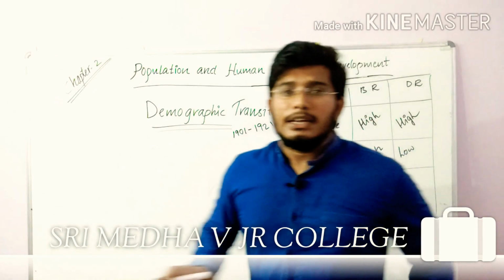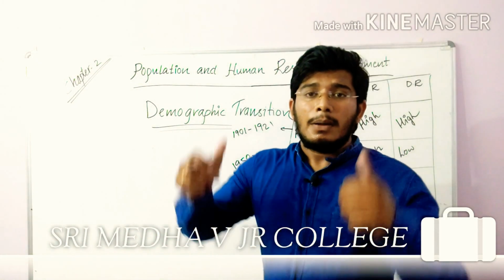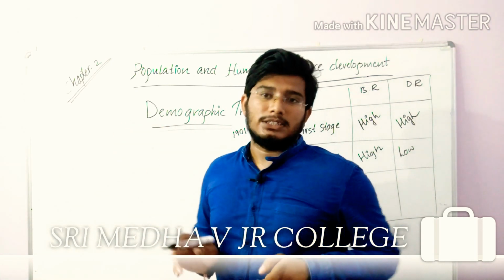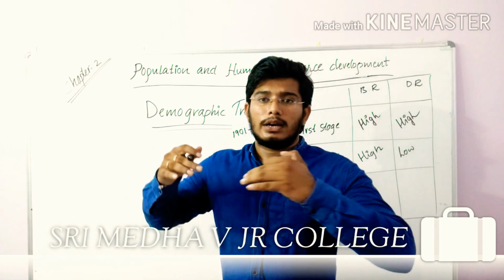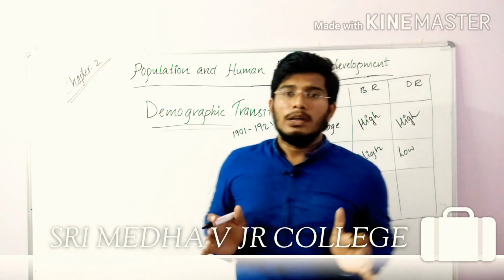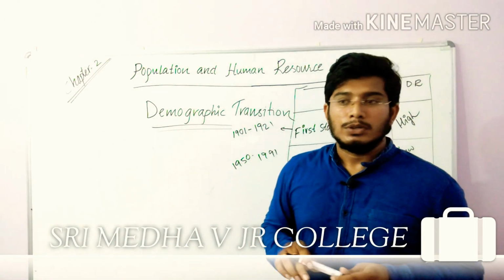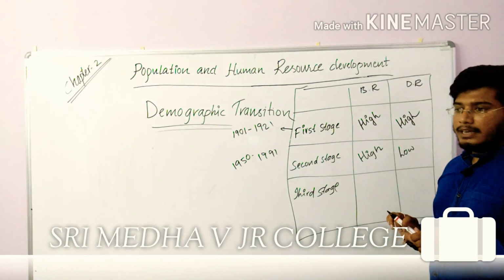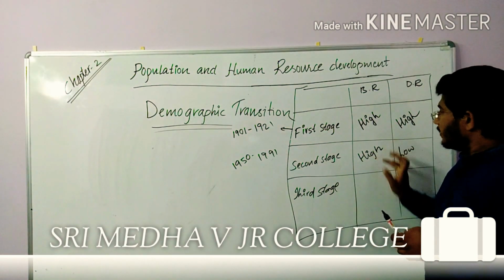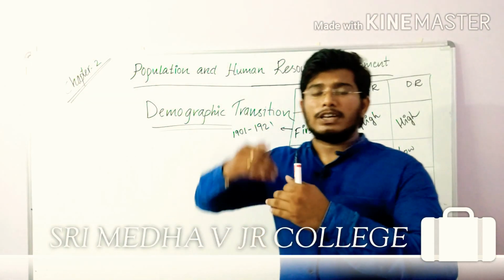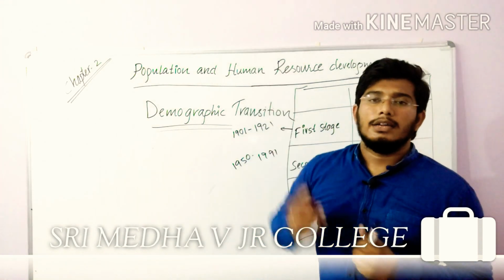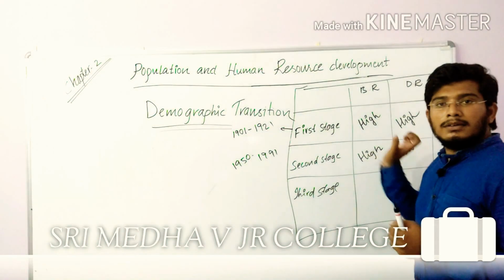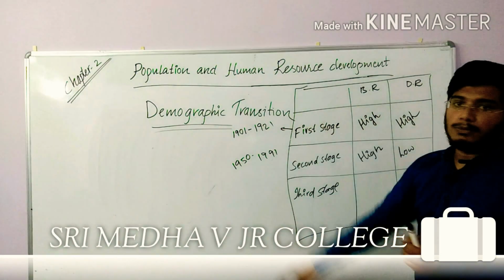So what are the reasons, sir? In this period there are many people in the reproductive age. That means there are many people who are ready to give birth. It means there are more young people in this period of time. So this is one of the reasons for high birth rate in that period. And one more reason, in this period the life expectancy of the people increased. So this is the main reason for the high birth rate in the second stage of demographic transition.